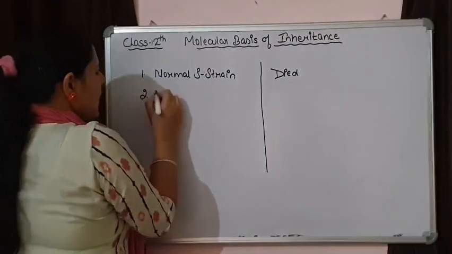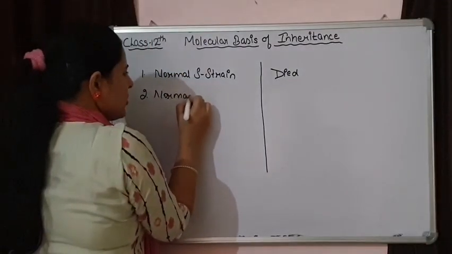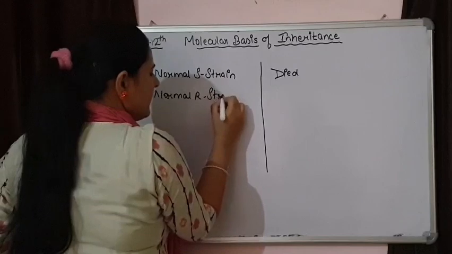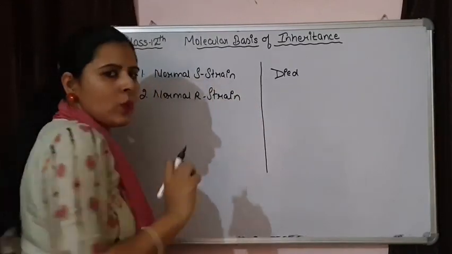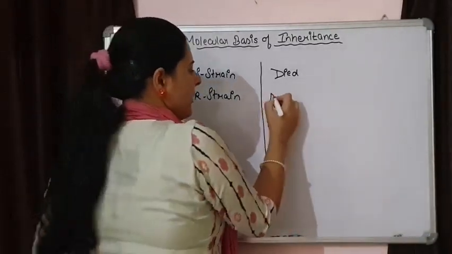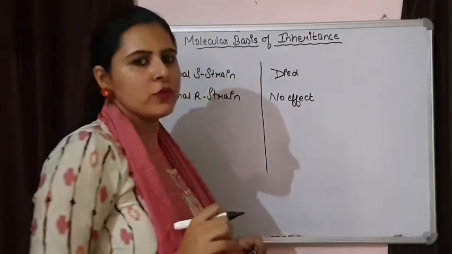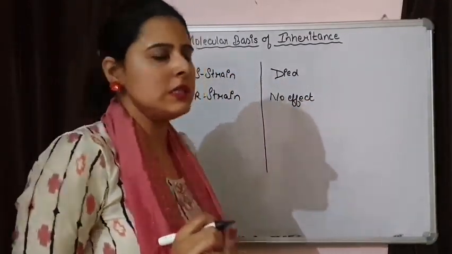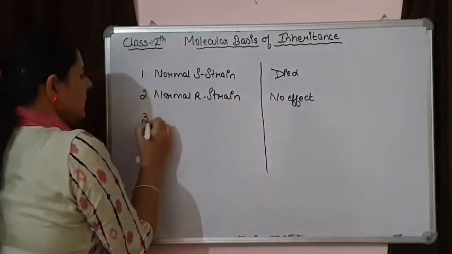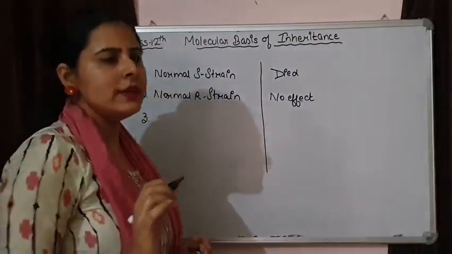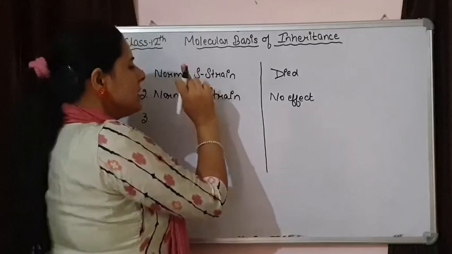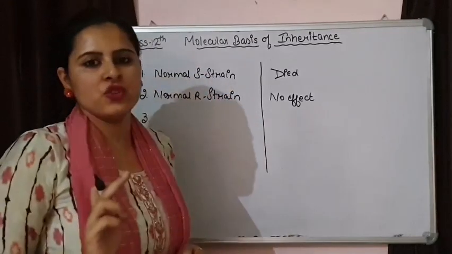When a normal R strain was injected by Griffith, that was the non-virulent strain, no effect was seen on mice because R is not responsible for causing the disease. Third, Griffith injected heat-killed S strain.